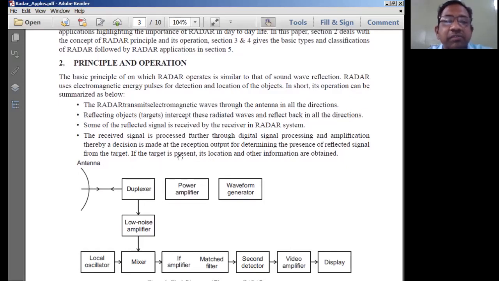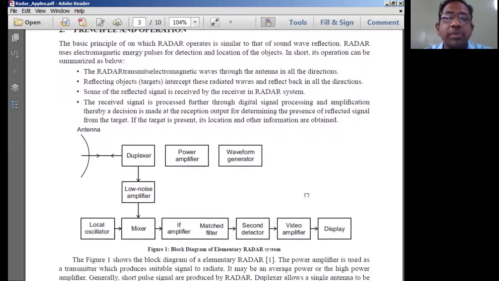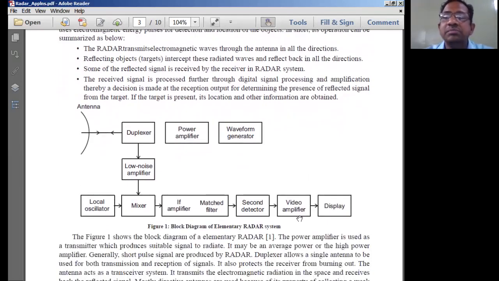The next part is that some of the reflected signal is received by the receiver in the radar system. So our receiver is placed in the vicinity of the reflected waves. After the receiver receives the signal, the received signal is processed further through various digital signal processing and amplification methods, thereby making a decision about the received signal in terms of finding out the details about the target, which is normally placed at a far away place. So these are the basic operations that we perform in a simple radar system.